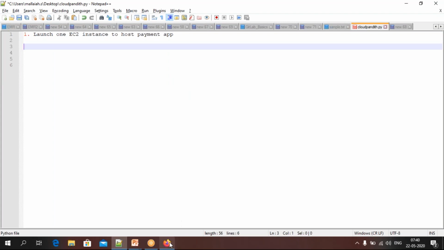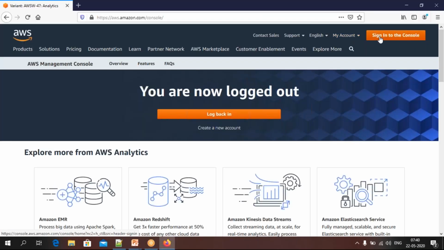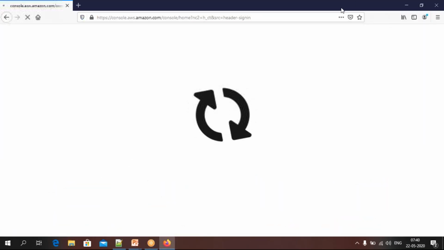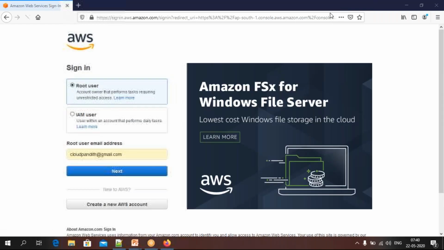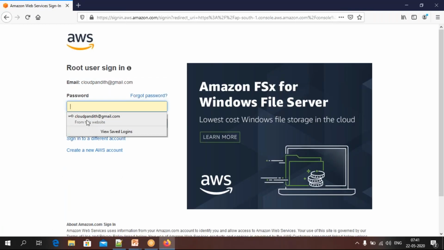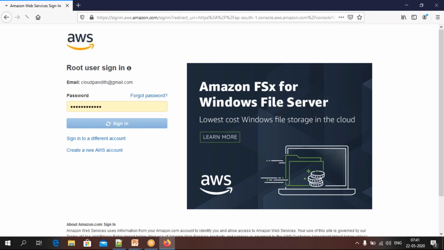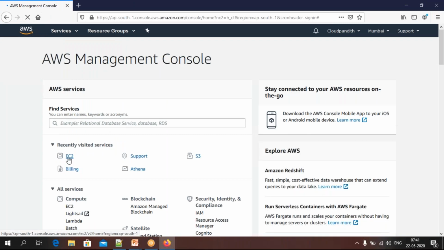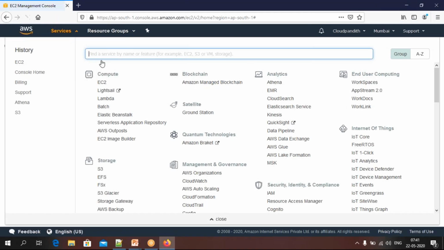For that, come here and go inside the console. Log in to the console, and here you can click on EC2.